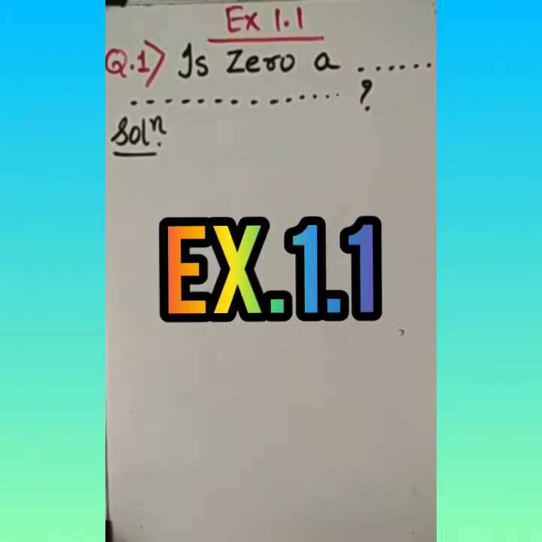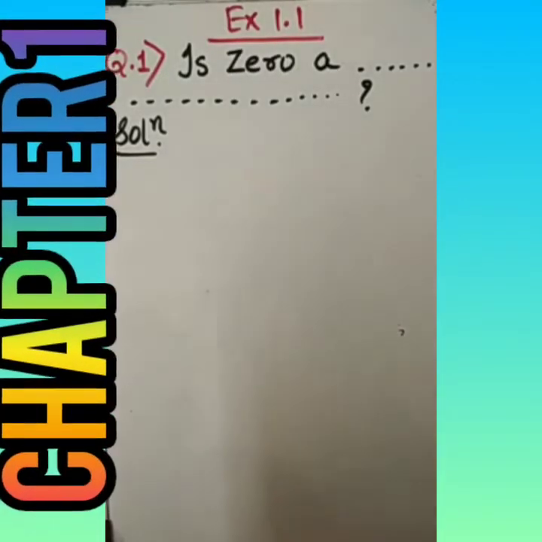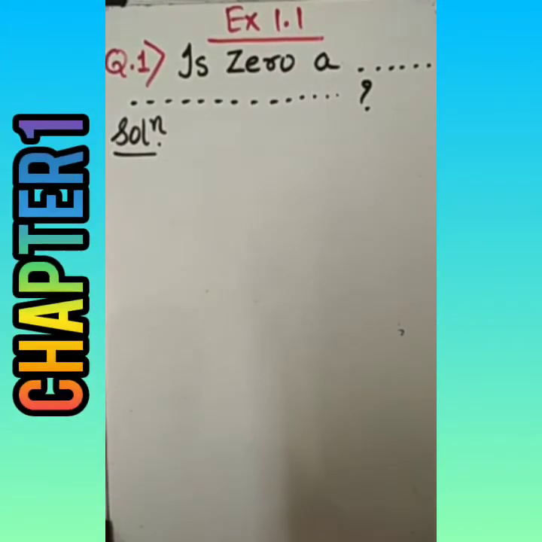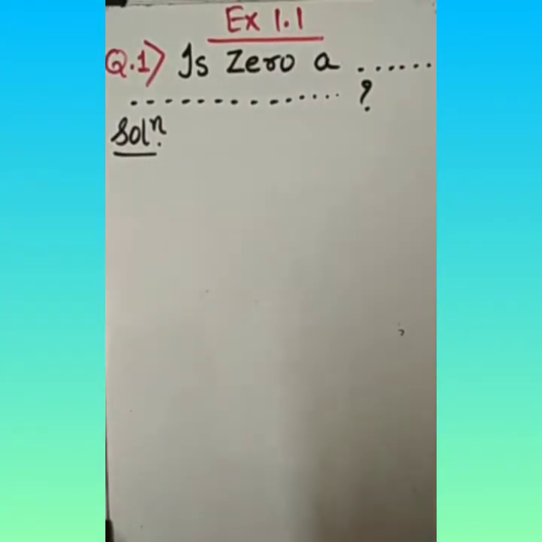Exercise 1.1, question number 1. Is 0 a rational number? Can you write it in the form p by q, where p and q are integers and q is not equal to 0? Now, right at the very beginning, the first question that will arise in your mind is: is 0 a rational number or not? That is very important to say.